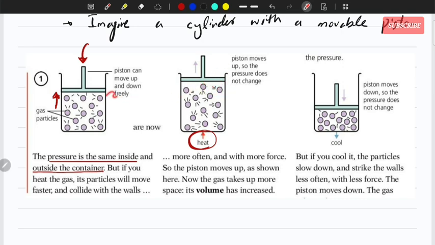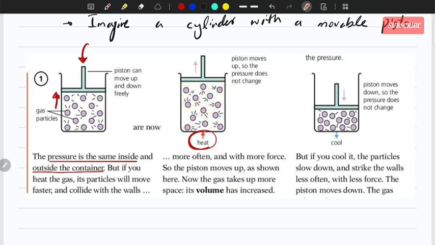So what happens is that this piston moves further up due to the high pressure, and that pressure came from the molecules due to the heating. Okay, when you heated it, the piston moves up, and the volume of this gas has increased.